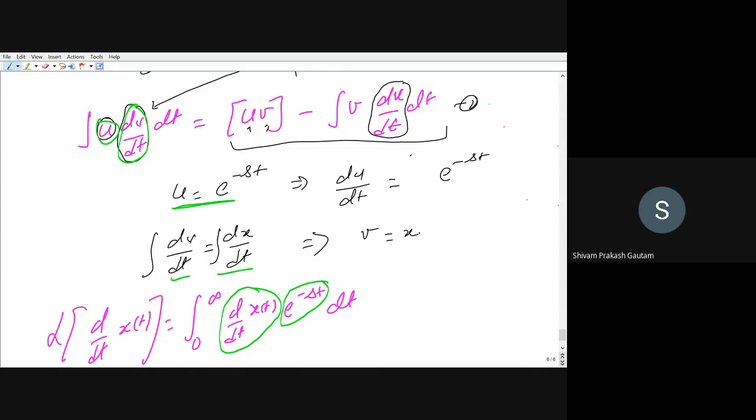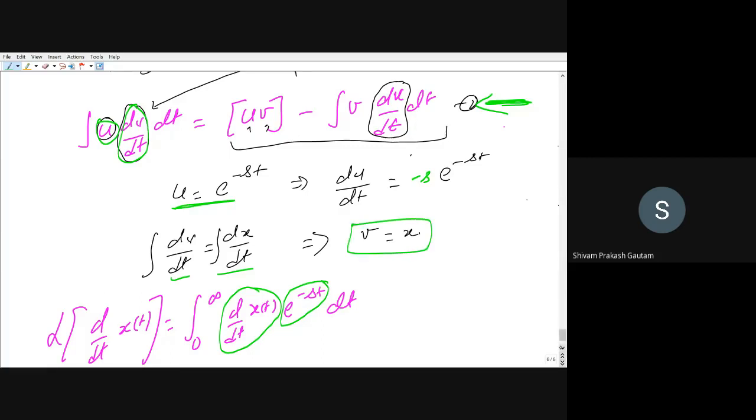That's equation number 2, right? This is the formula for integration by parts. So what are the terms involved here? We want du by dt also, so you differentiate it with respect to t and you will get minus s. And you want v also. If you integrate this, you will get v is equal to x.